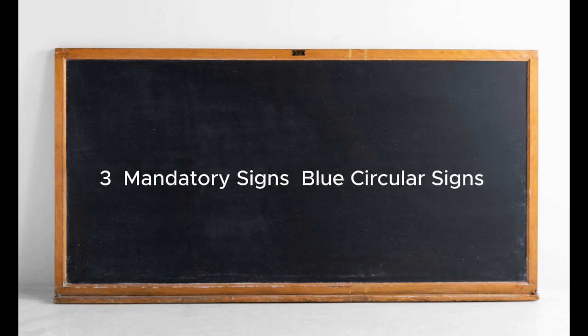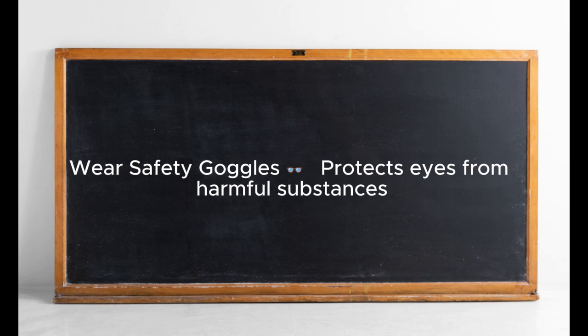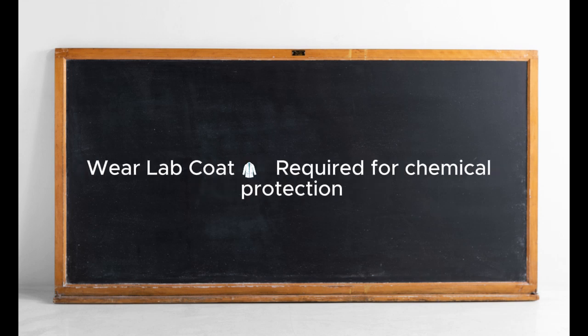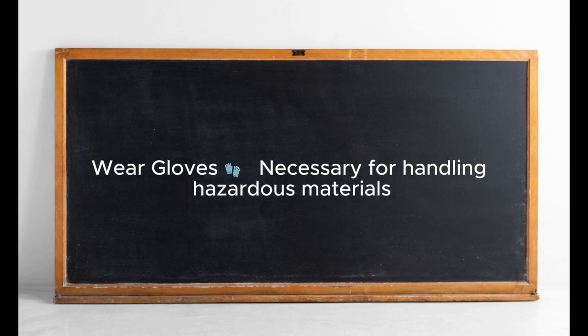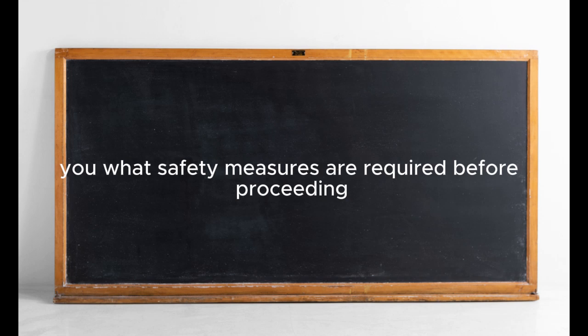3. Mandatory signs. These indicate actions that must be followed to stay safe. Examples: wear safety goggles, protects eyes from harmful substances; wear lab coat, required for chemical protection; wear gloves, necessary for handling hazardous materials. Interpretation: these signs tell you what safety measures are required before proceeding.